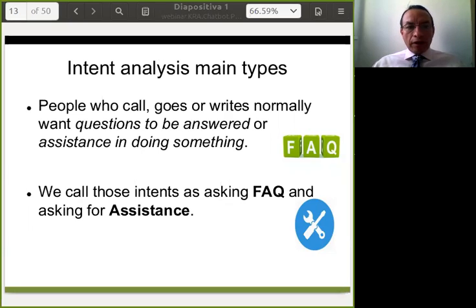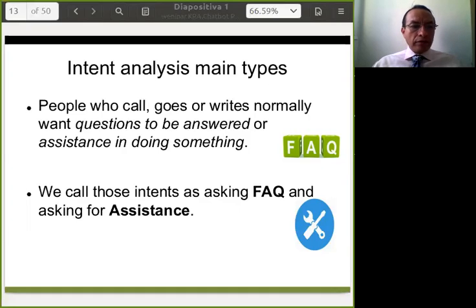These frequently asked questions, or FAQs, are not new to the organization and normally are found in the organizational portal or in the CRM software that customer services uses to attend users or client calls or interactions.